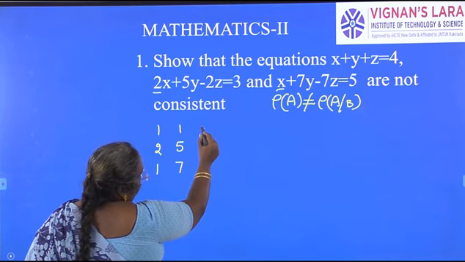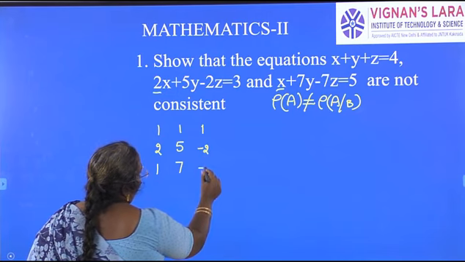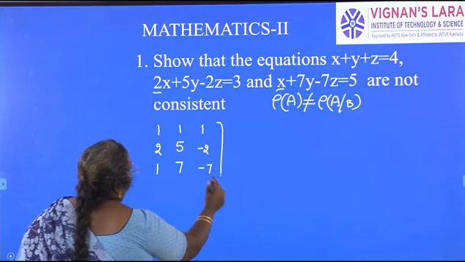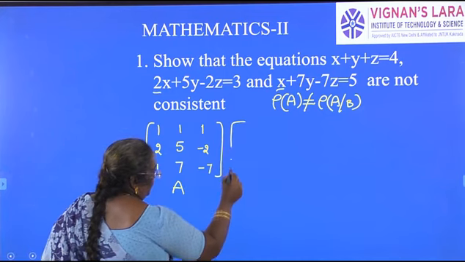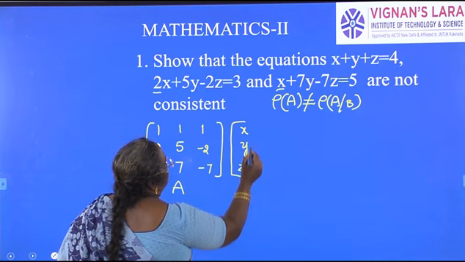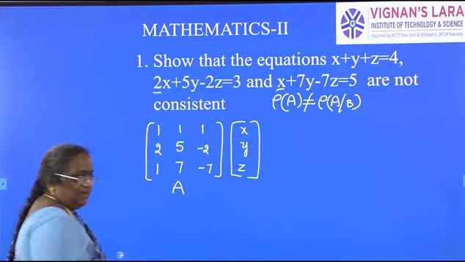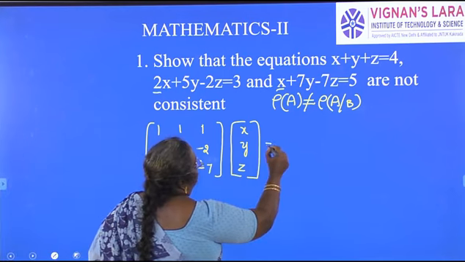Coefficient of z, it is 1, minus 2, minus 7. This is coefficient matrix capital A. Next, we have to multiply with the variables, the unknowns. N unknowns means here 3 unknowns. N is equal to 3, equal to the constants.